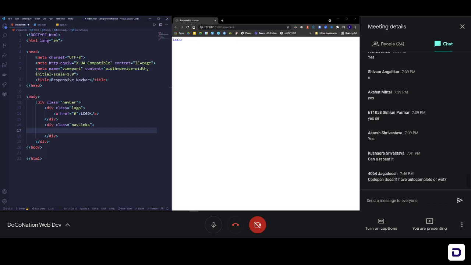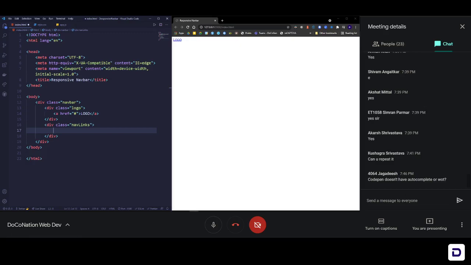CodePen does not have autocomplete, or what? CodePen does not have it to that extent, the way you have in VS Code, but yeah, it won't show you the things automatically. You have to write dot navbar and then press tab. It will do it for you. Okay, so you will have to write a lot in CodePen, but in VS Code you have a lot of shortcuts, so that's much better. Okay, so if you are doing on CodePen, you'll have to write it down.